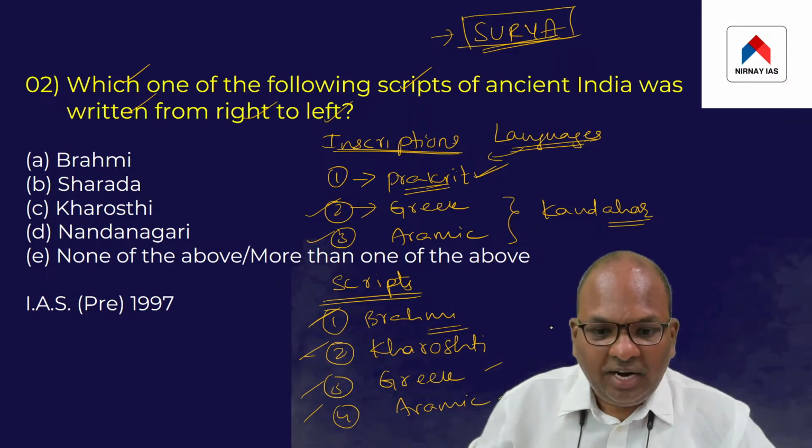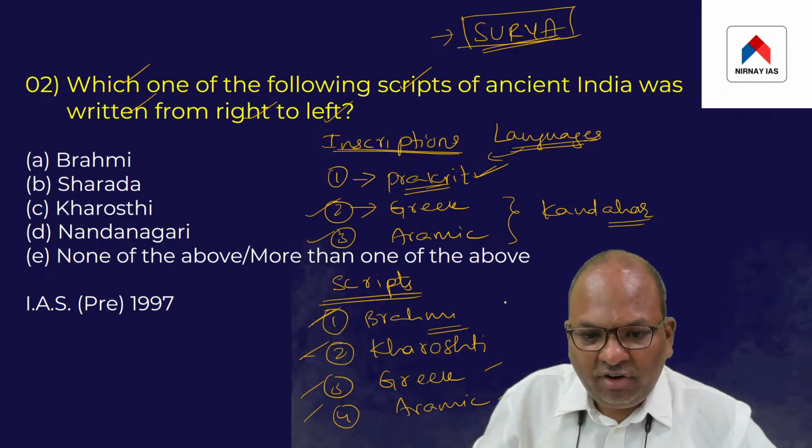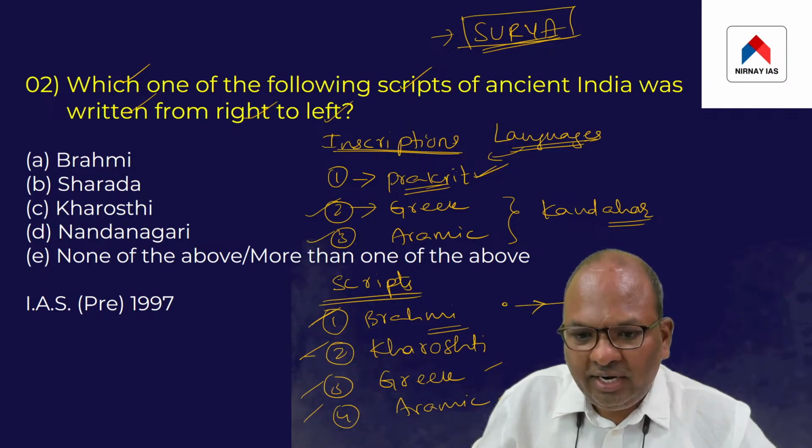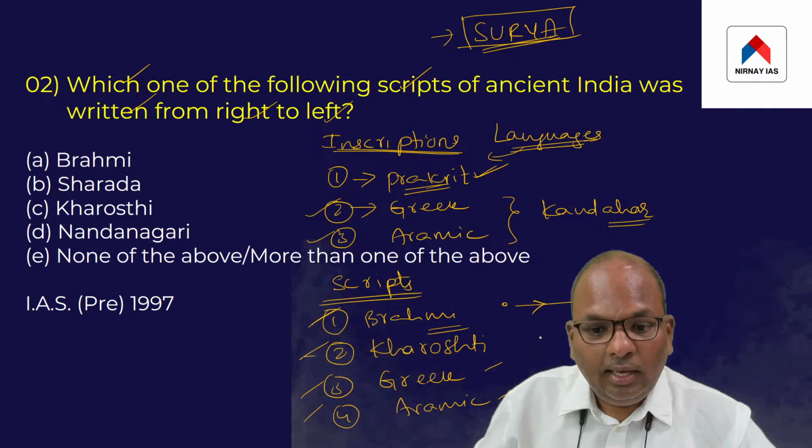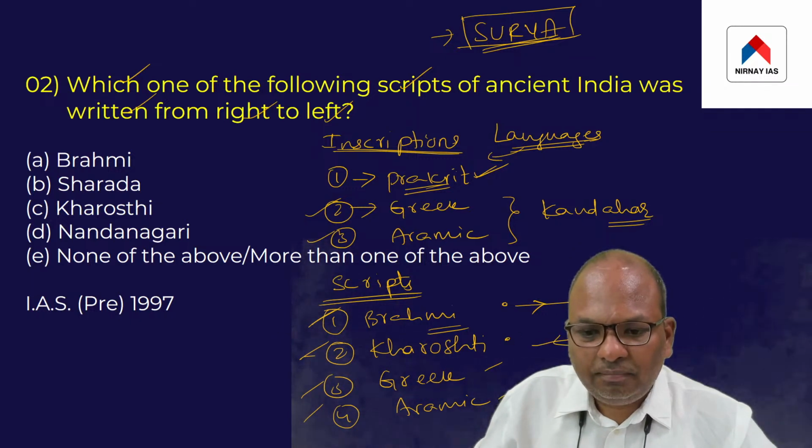Brahmi is written from left to right. You start from here, you write in this particular direction. Kharoshthi, on the other hand, is written from right to left.